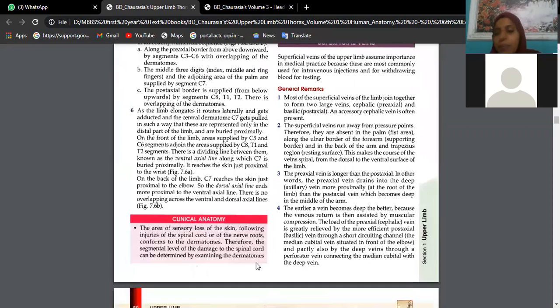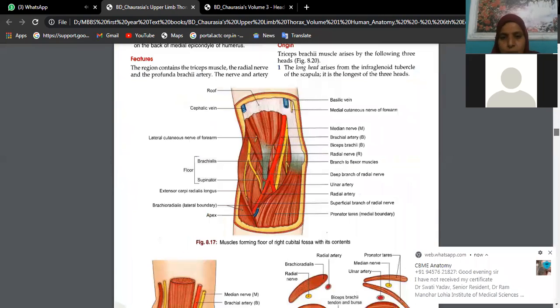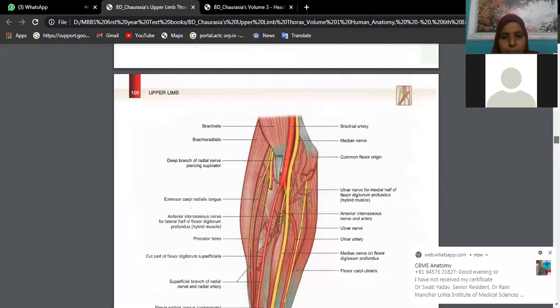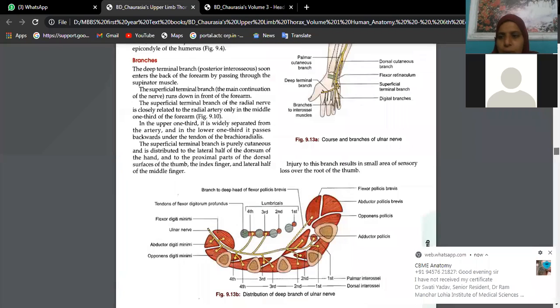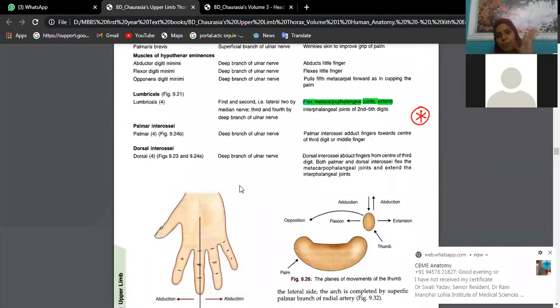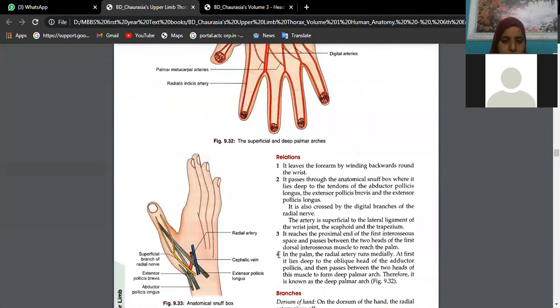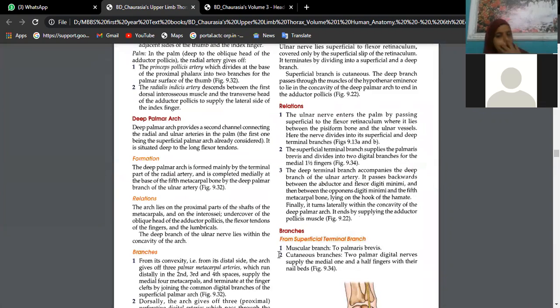Okay, ulnar nerve, tell me the distribution now. Ulnar nerve. Basically, the ulnar nerve is supplying the intrinsic muscles of the palm. That's why it is called the musician's nerve.